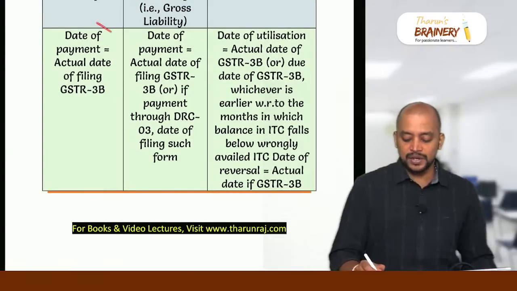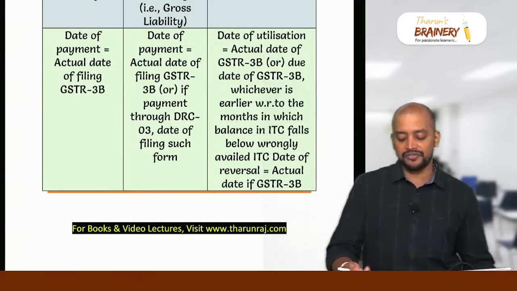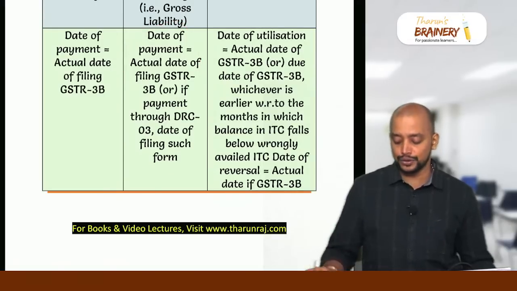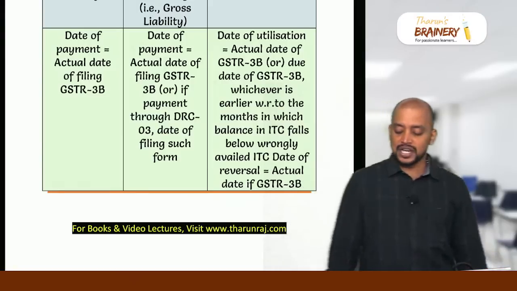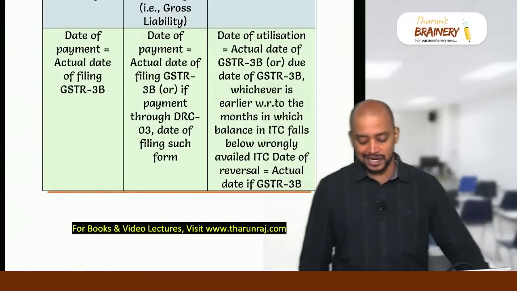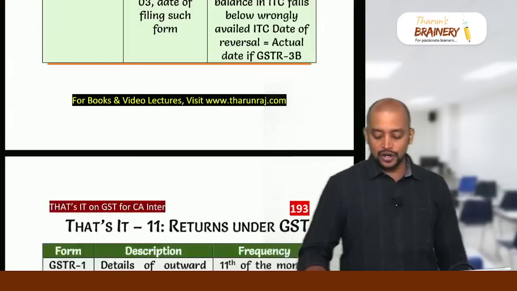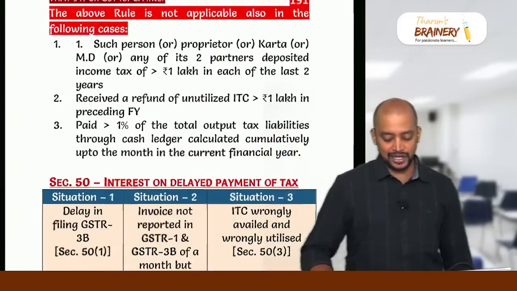Here, what is the meaning of date of payment? Either the actual date of payment, actual date of filing 3B. And here also actual date of filing 3B, if payment is through DRC3, date of filing such form. Here, what is taken as the date of utilization? Actual date of 3B or due date of 3B, whichever is earlier, with respect to the month in which balance in ITC falls below the wrongly availed ITC. So this is about interest computation that we have.